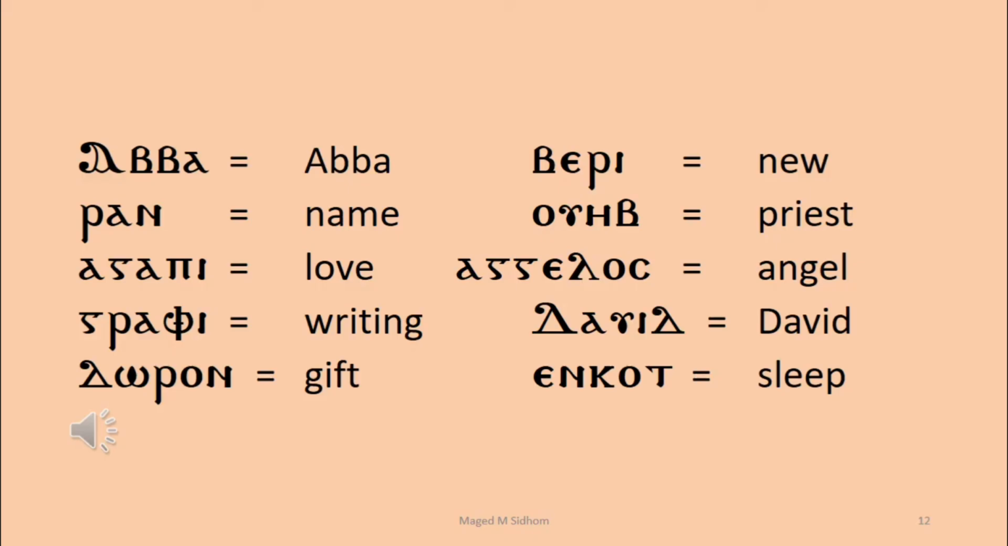Let's review the examples we've taken. Ava means Abba. Very means new. Ran means name. Oweeb means priest. Agapi means love. Angelos means angel. Graphi means writing. David means David. Zuron means gift. Enkot means sleep.